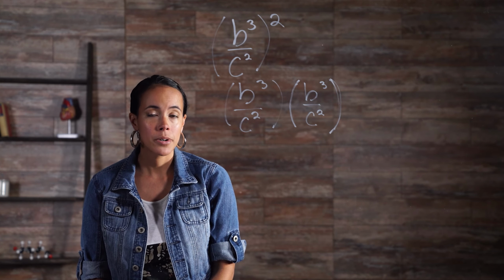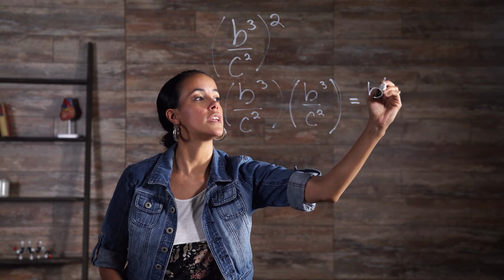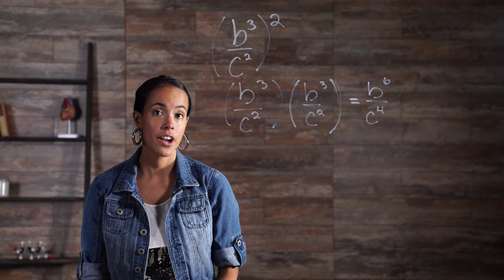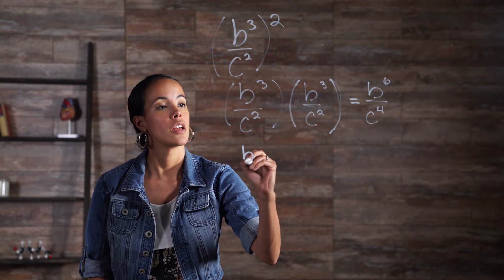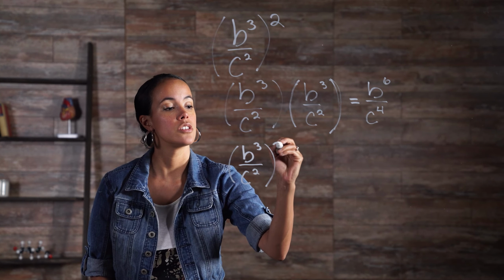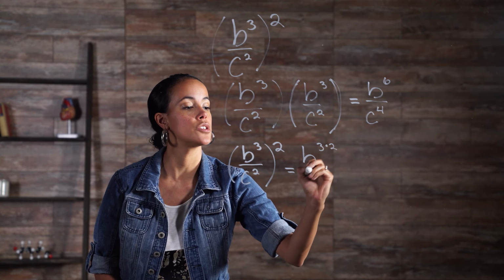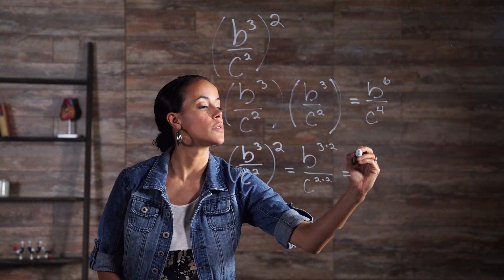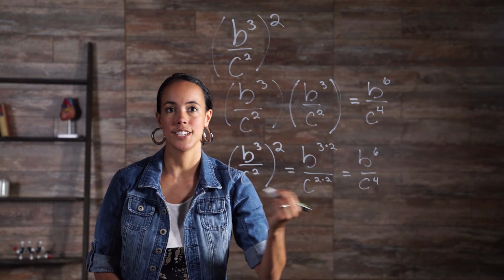The product of powers property results in the simplified expression b to the 6th over c to the 4th. However, applying the power of quotient property directly is often more efficient. (b to the third over c squared) squared equals b to the 3 times 2 over c to the 2 times 2, which equals b to the 6th over c to the 4th.